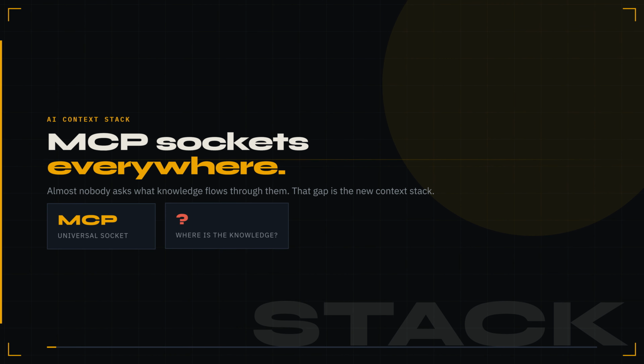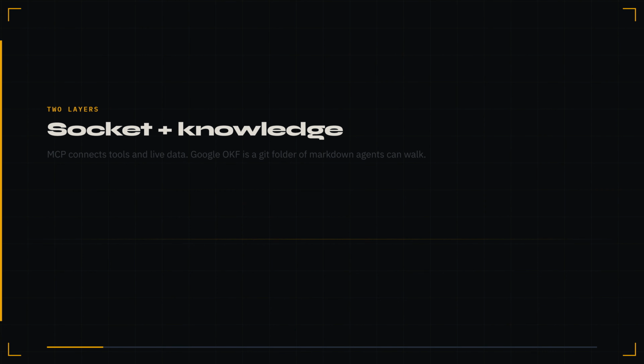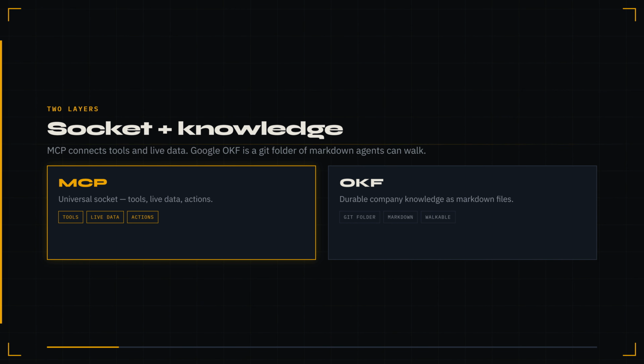Everyone is wiring MCP sockets. Almost nobody asks what knowledge flows through them. That gap is the new AI context stack. Two layers. Model Context Protocol is the universal socket.